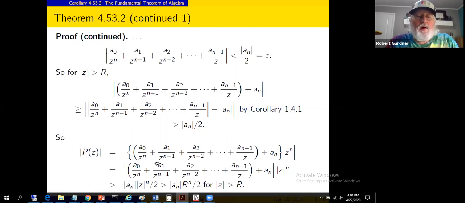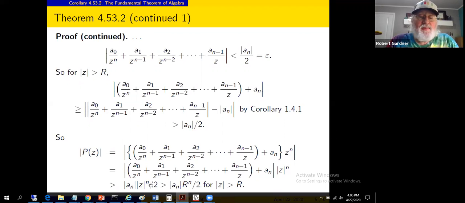Well, modulus of p of z would be the modulus of this product. That's the modulus of the stuff in set brackets times the modulus of z to the n power. And provided mod z is greater than r, we've seen that this expression is greater than modulus of a sub n over 2. So we get an a sub n over 2 bound on that.